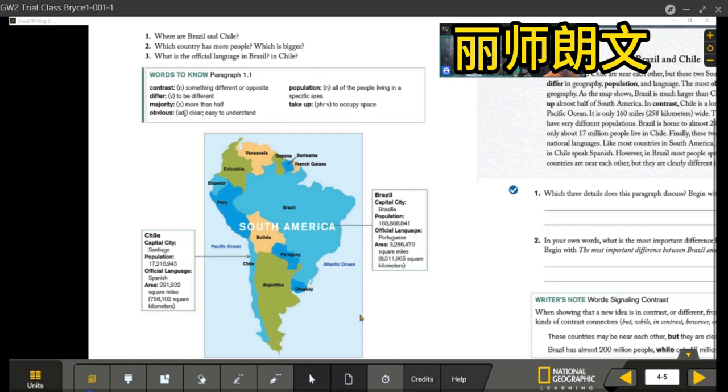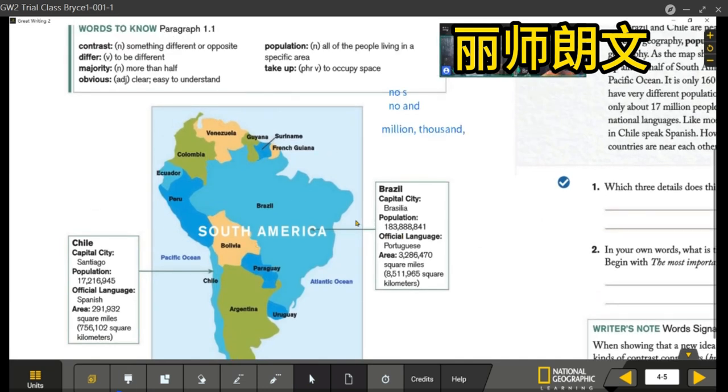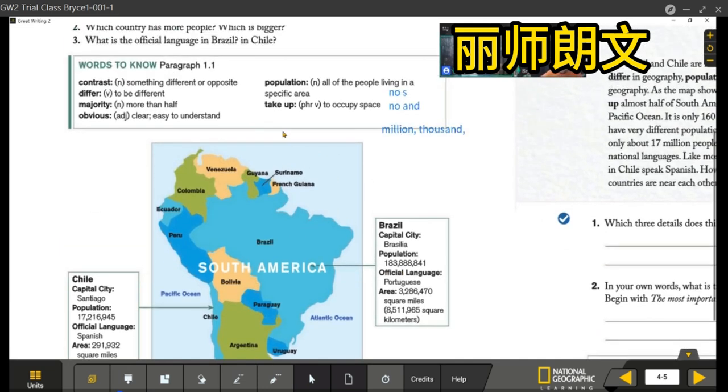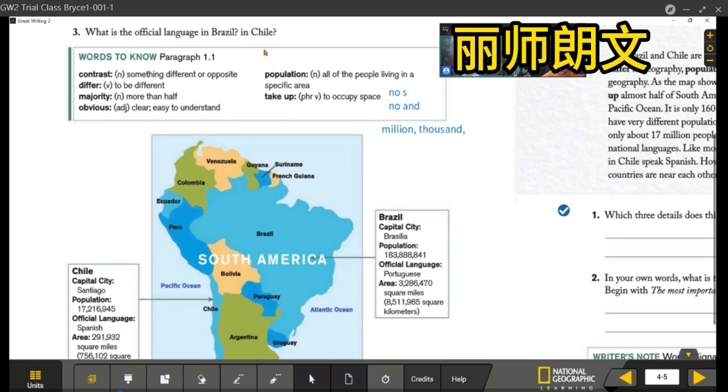Yes. Okay, so which country has more people? Brazil has more people. What is the population in Brazil? Brazil's population is... Tell me the number in English. Brazil is bigger. What is the official language in Brazil? And Brazil's official language is Portuguese.